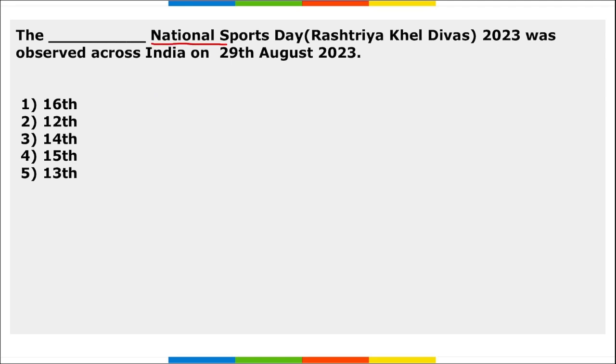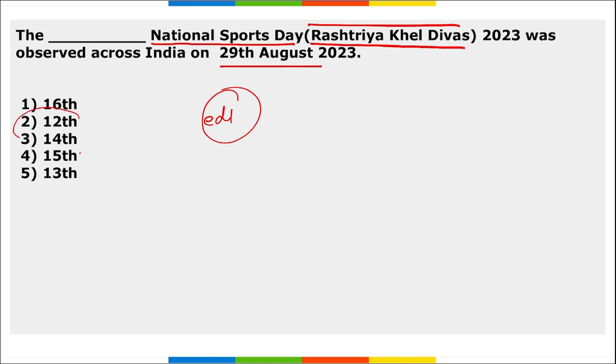Next is National Sports Day, that is Rashtriya Khel Divas. When do we observe this day? It is observed on 29th of August. Question asked here is that which edition of National Sports Day or Rashtriya Khel Divas was observed across India? So it was the 12th edition of the National Sports Day that was observed across India on 29th of August. Correct?